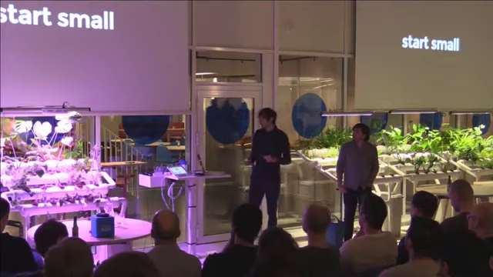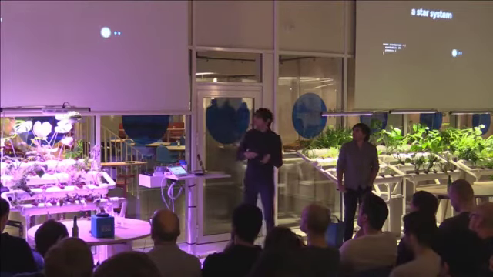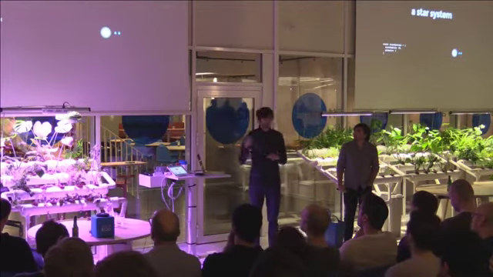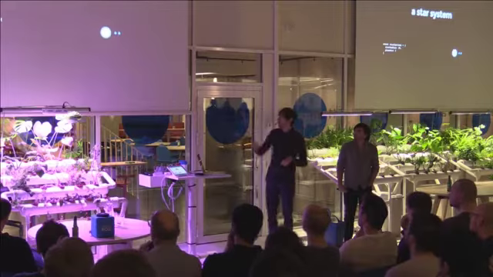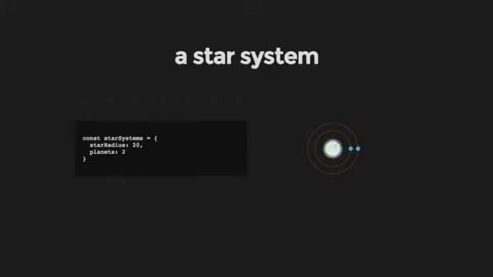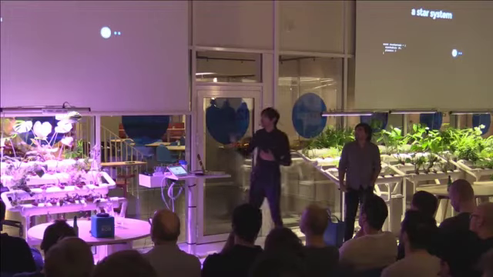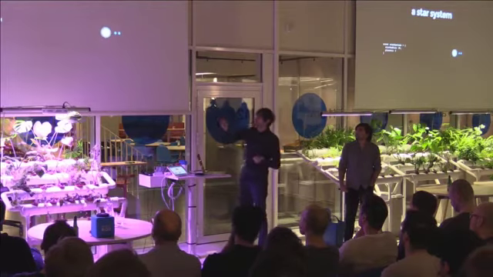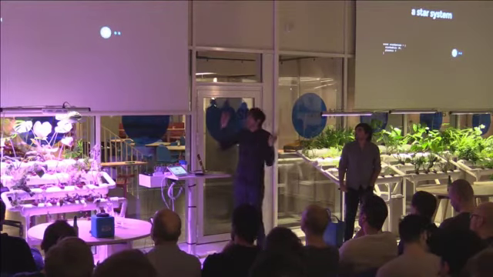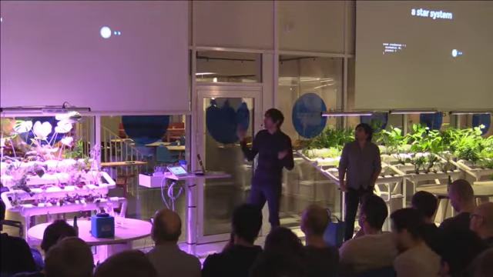Cool. So, trying to think small. The universe is a pretty big thing, so let's start by thinking about the smallest thing that we have in our universe, which is something like a star system. If we reduce a lot the amount of data to describe it, a star system could be just two properties maybe. We have just the star radius, in this case 20 pixels, and two planets in orbit.